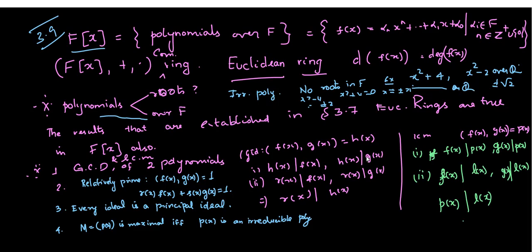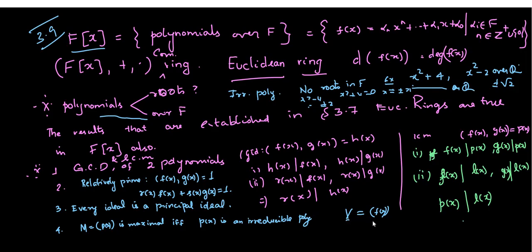That you would have come across in section 3.7. So every ideal is a principal ideal, which means when I consider, in F[x] itself, an ideal V, this ideal should be generated by a polynomial. This polynomial will generate all the elements in V.